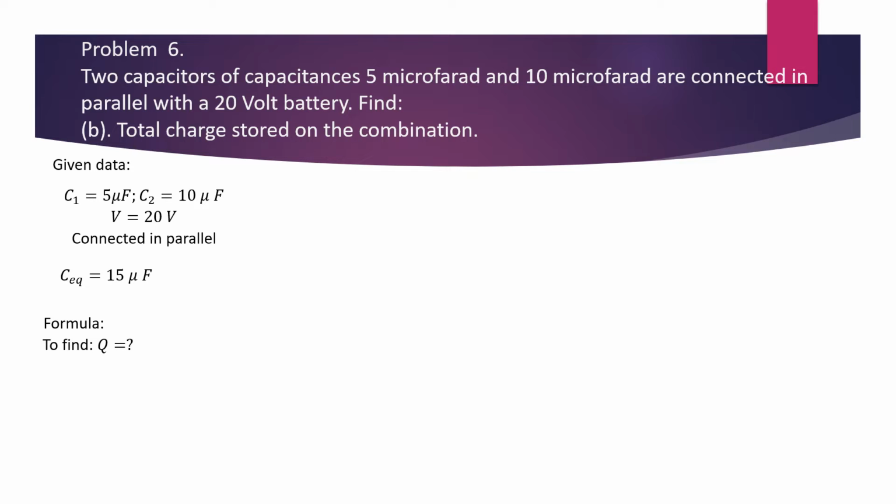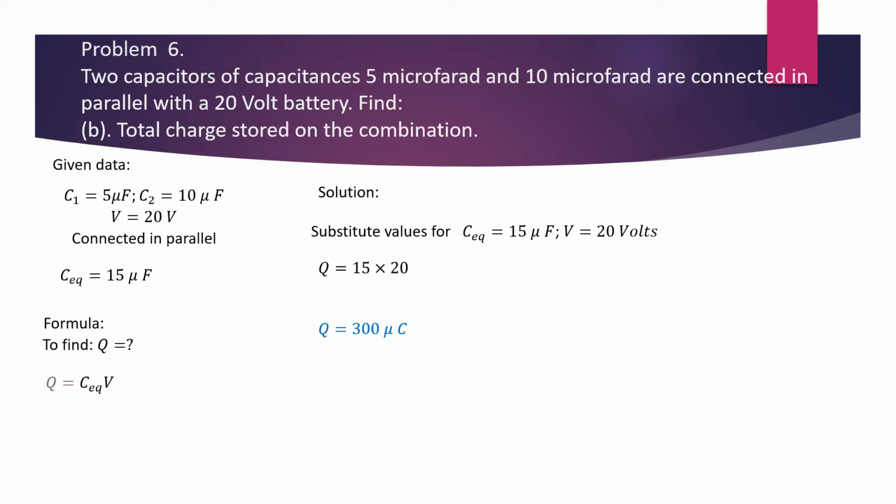Now in order to find the total charge Q, use the formula Q is equal to C equivalent multiplied by V. And the solution is substitute values for C equivalent 15 microfarad and V is equal to 20 volts in the formula Q is equal to 15 multiplied by 20, that results in Q is equal to 300 microcoulombs.